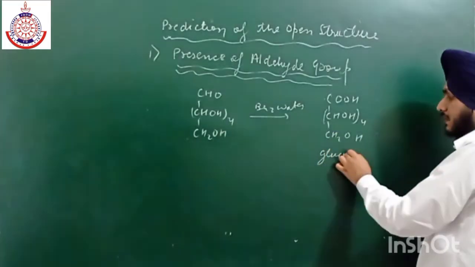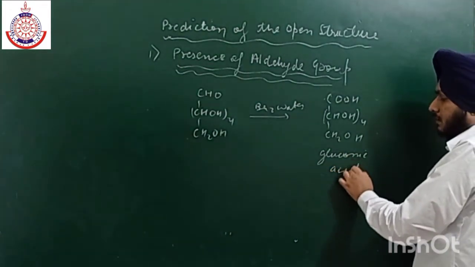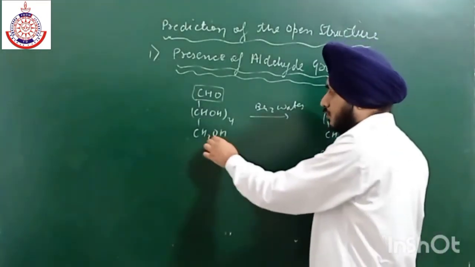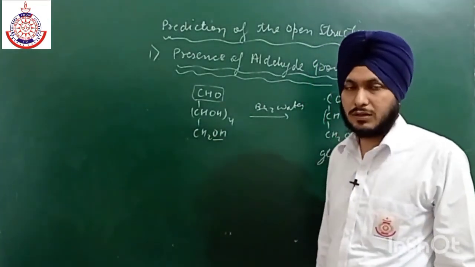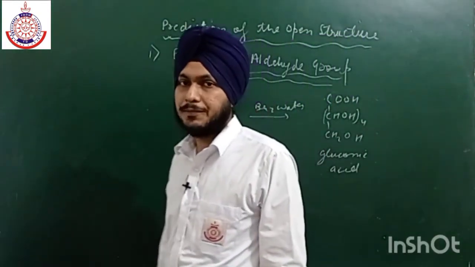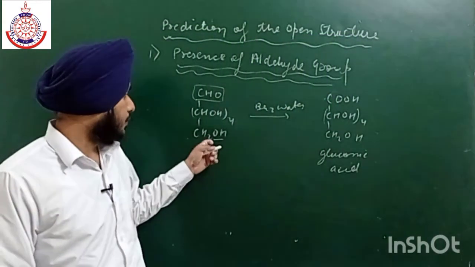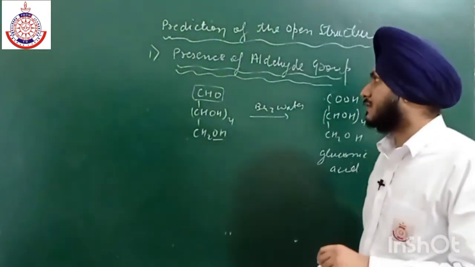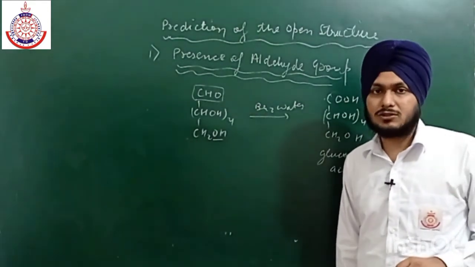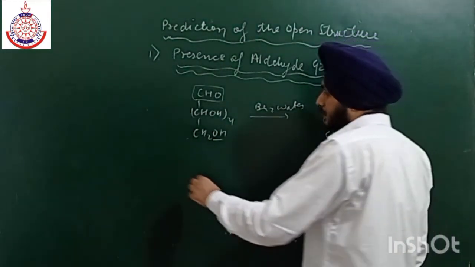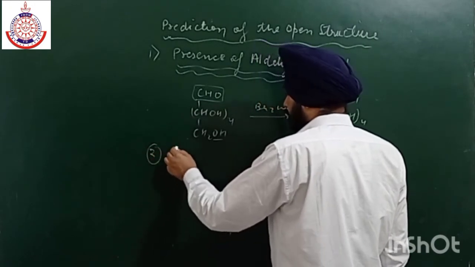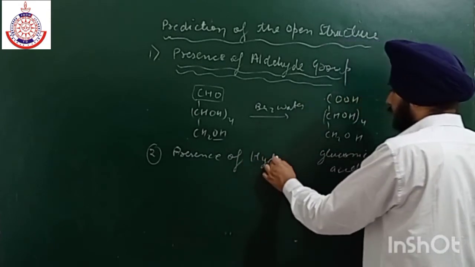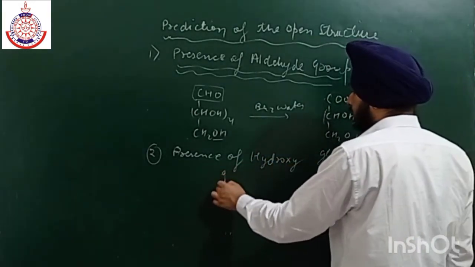The mild oxidizing agent will oxidize this aldehyde group, but it is not able to oxidize this primary OH group or any other OH group. They are not strong enough to oxidize the primary group. So that is why this also gives us evidence for the presence of the aldehyde group. Now the second reaction is for the presence of hydroxy groups.